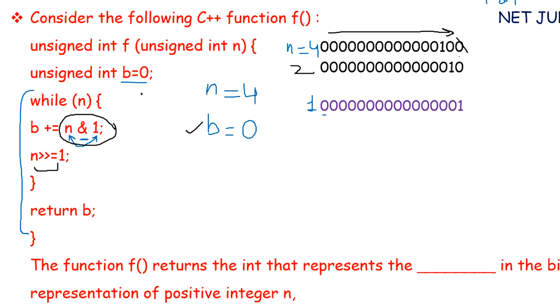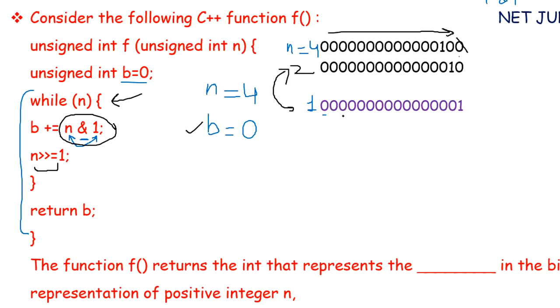Again we will check the condition in the while loop. While n. Now the value of n is 2. So our condition is true. We will enter the loop. Again our first statement in the loop is to do bitwise AND between n and 1. Now the value of n is 2. This is our 1, and we have to perform bitwise AND between 2 and 1.